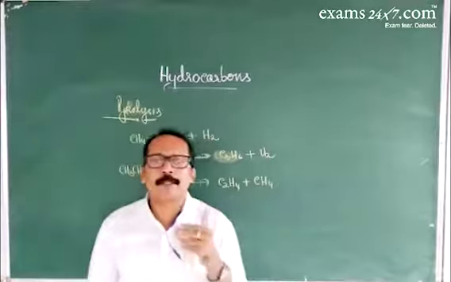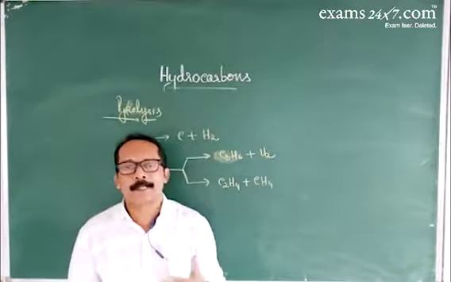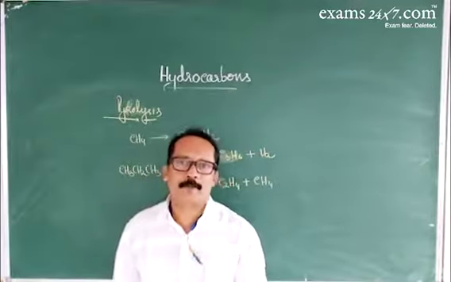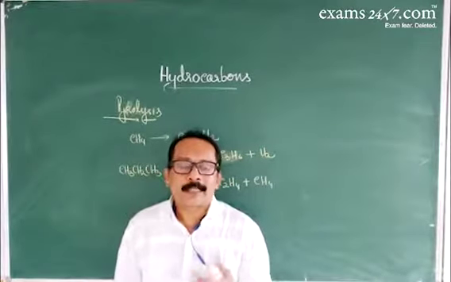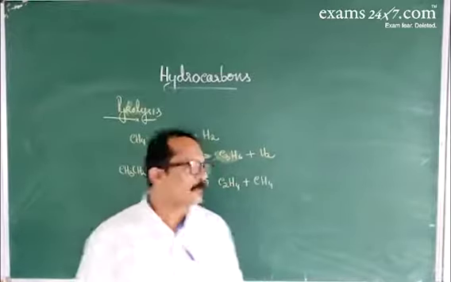And one more, about nitration. When alkanes are heated at high temperature in presence of nitric acid, that gives nitro derivatives. This kind of reaction is also called vapor phase nitration.